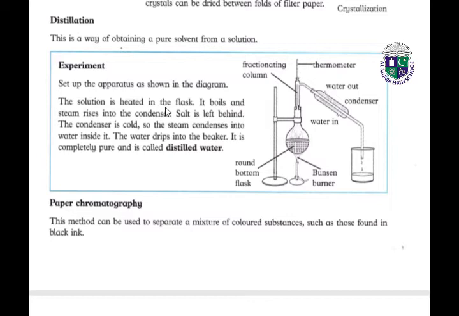The solution is heated in the flask, it boils and steam rises into the condenser. Salt is left behind. This condenser is cold, so the steam condenses into water inside it. The water drips into the beaker. It is completely pure and is called distilled water.